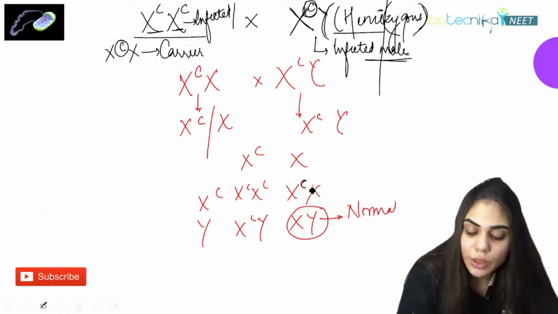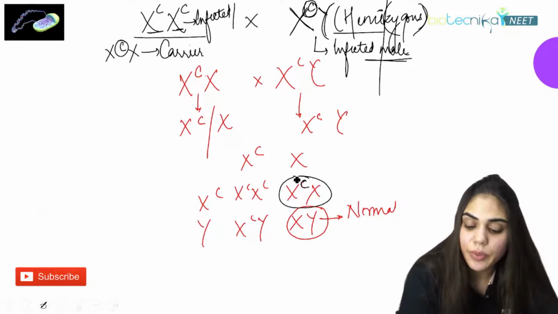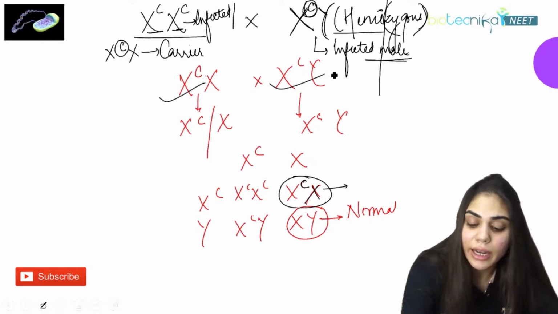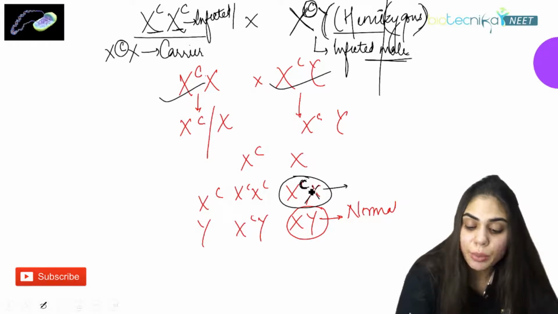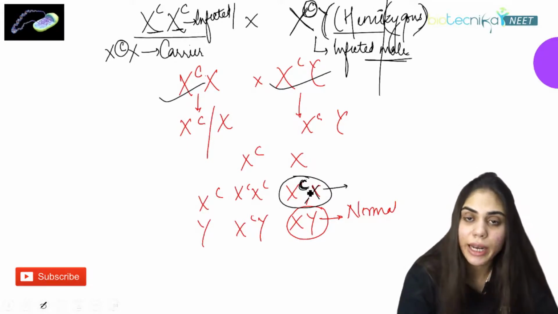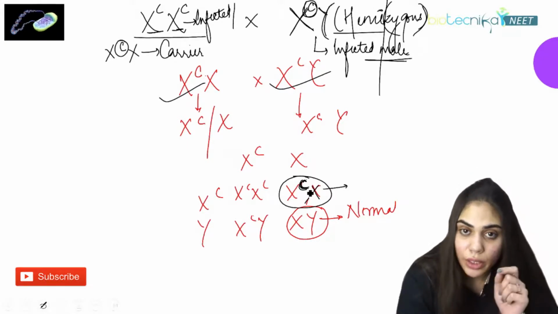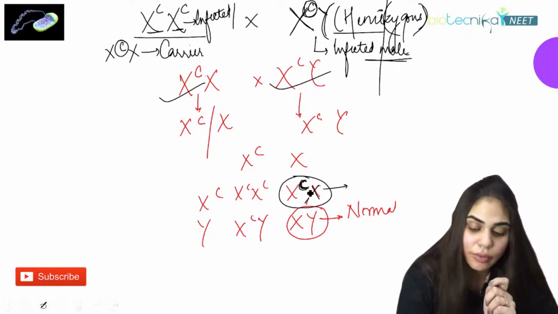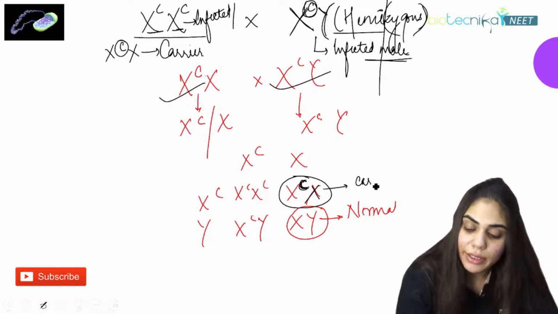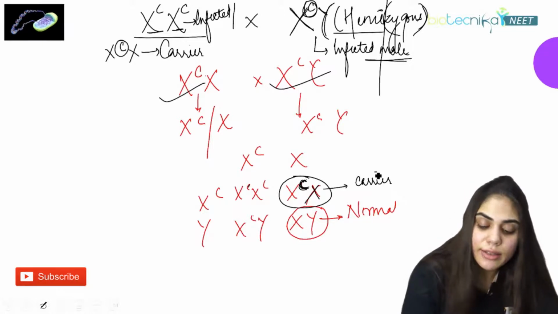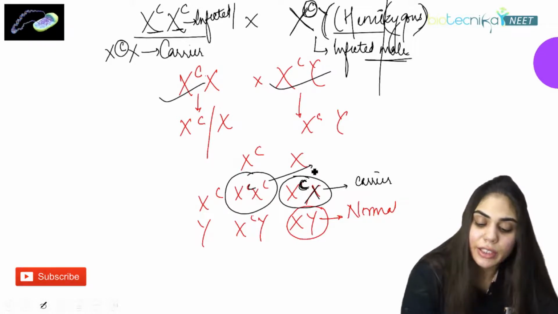But here you can see X^C X. That means the daughter formed from these parents is a carrier, because she is carrying the colorblind gene on only one X chromosome. But here the other daughter is infected, having the color blindness disease.